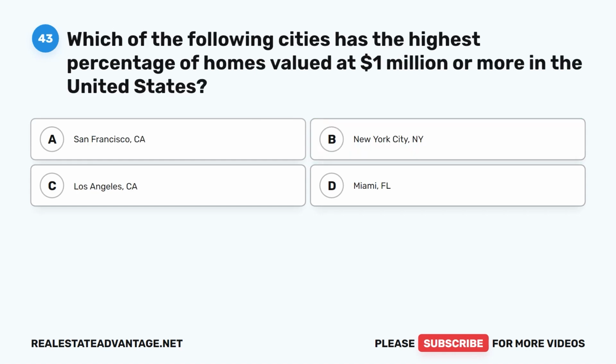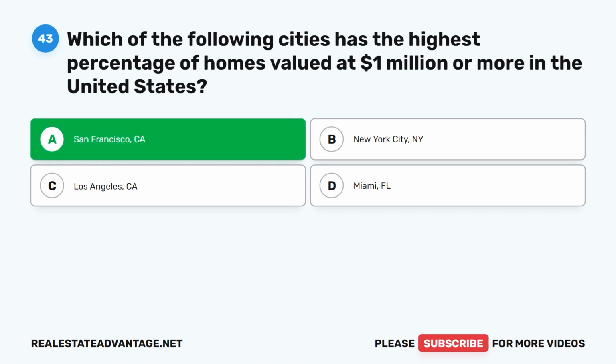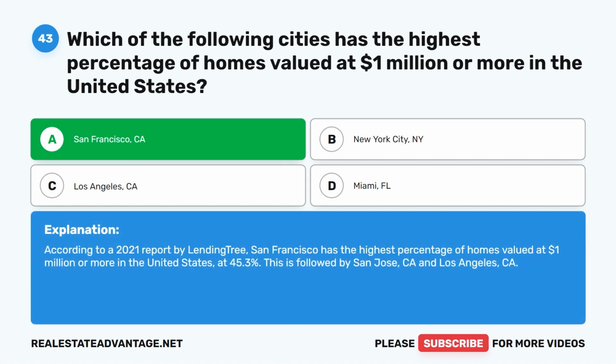lender's requirements. Question 43. Which of the following cities has the highest percentage of homes valued at $1 million or more in the United States? A. San Francisco, California. B. New York City, New York. C. Los Angeles, California. D. Miami, Florida. The correct answer is A. San Francisco, California. According to a 2021 report by LendingTree, San Francisco has the highest percentage of homes valued at $1 million or more in the United States at 45.3%. This is followed by San Jose, California, and Los Angeles, California.